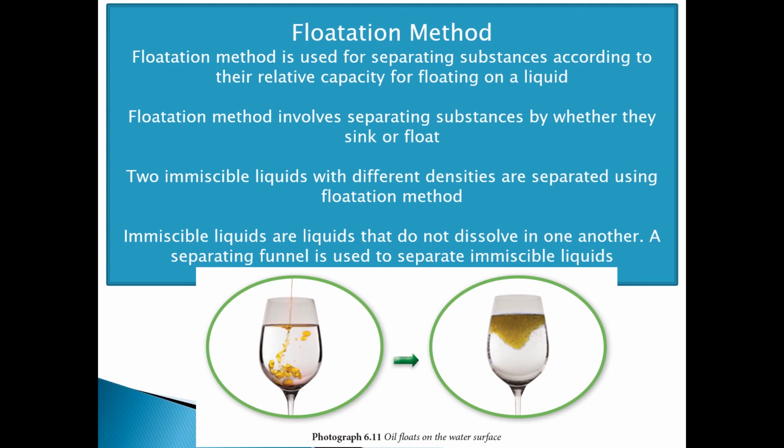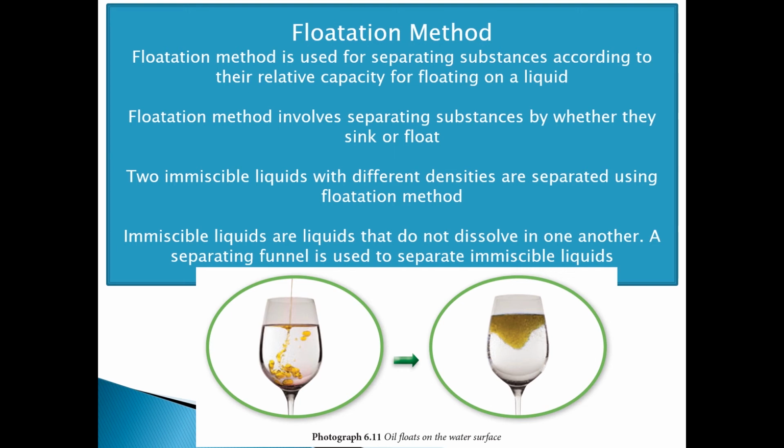Flotation method is used for separating substances according to their relative capacity for floating on a liquid. Flotation method involves separating substances by whether they sink or float. Two immiscible liquids with different densities are separated using flotation method. Immiscible liquids are liquids that do not dissolve in one another. They do not mix together.